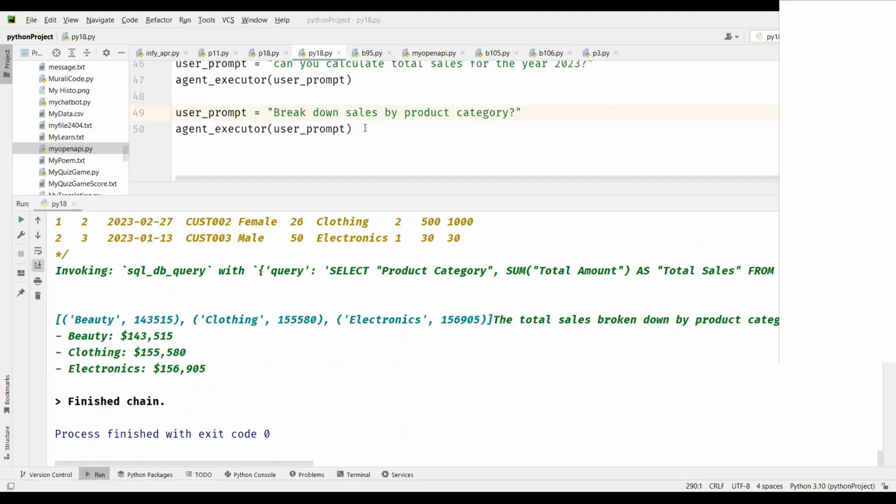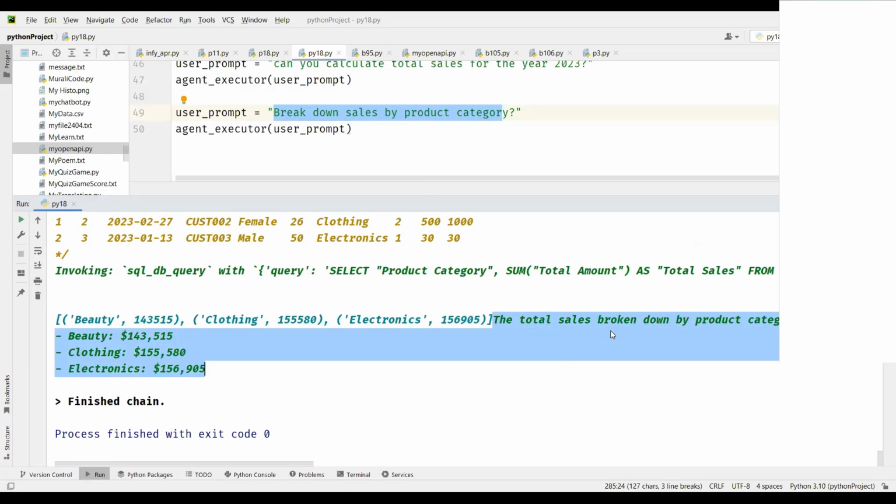Now you see, the question was break down sales by product category. So this is the data from the database. This is not from some internet, this is not general information. This is from the CSV file that we read. So the output that we got is beauty amount, clothing amount, electronics amount. And this is the output of the LLM, the total sales broken down.